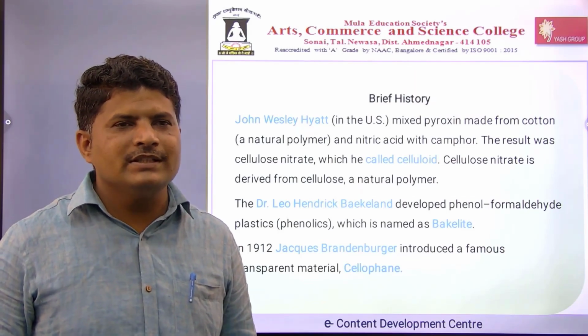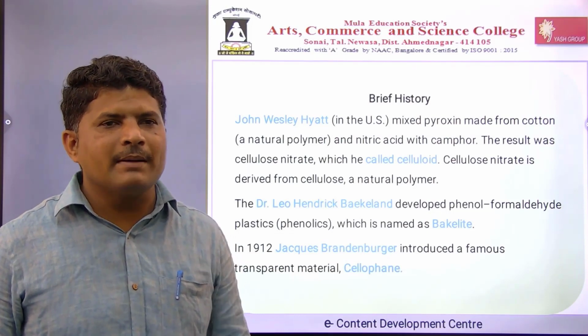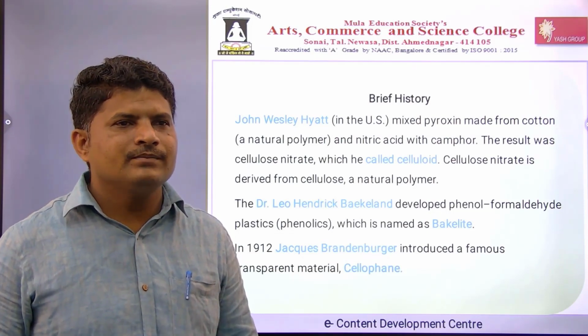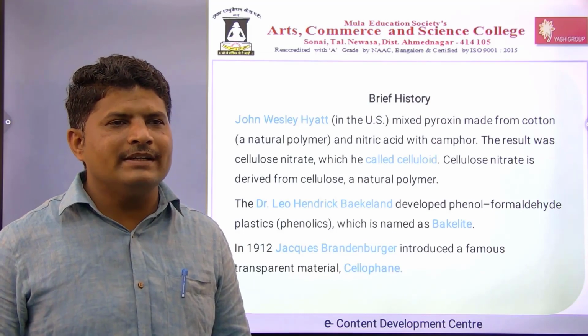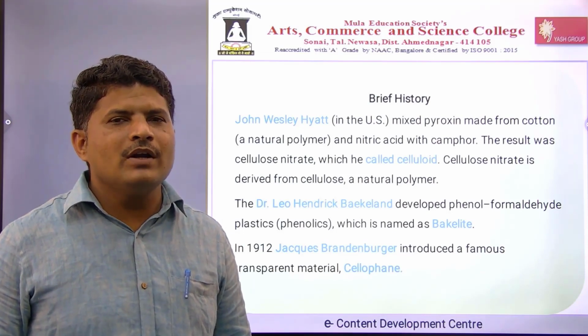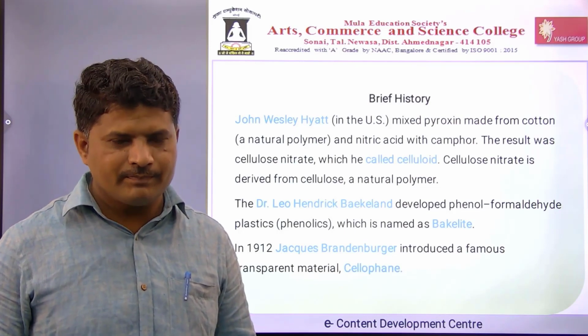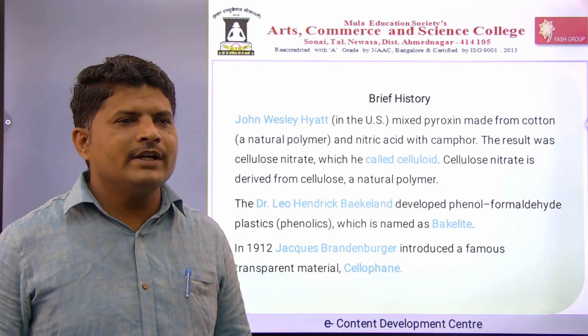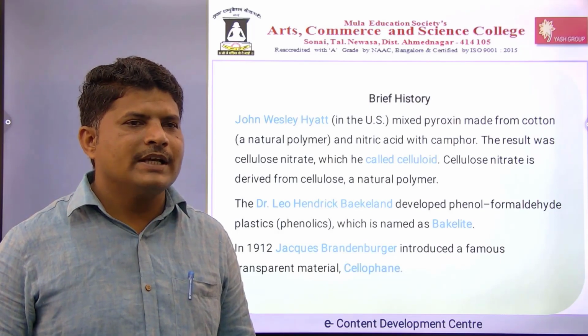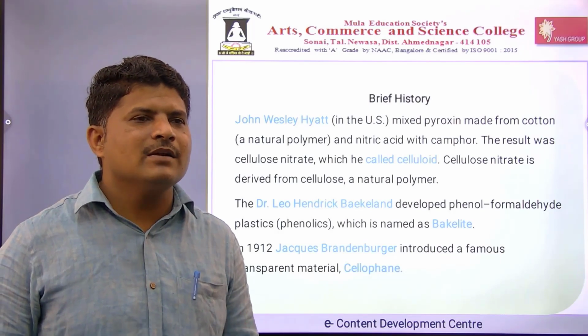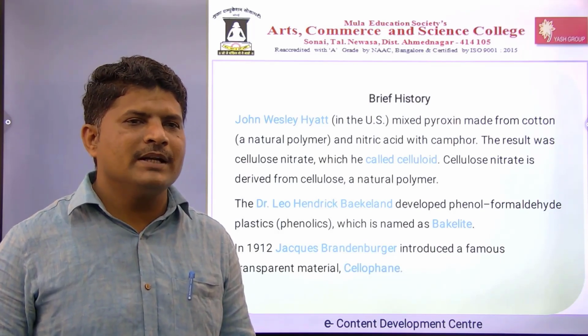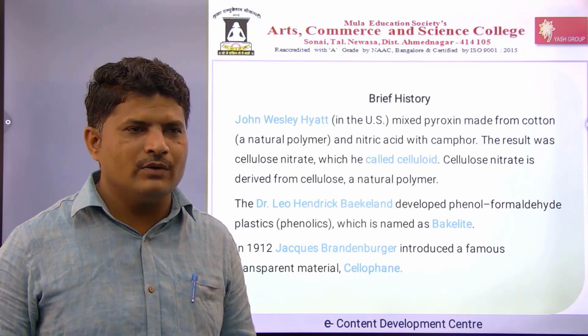This pyroxylin is mixed with camphor. This results in cellulose nitrate, which is called celluloid, and celluloid has so many applications. Cellulose is a natural polymer, and from it this cellulose nitrate is derived.